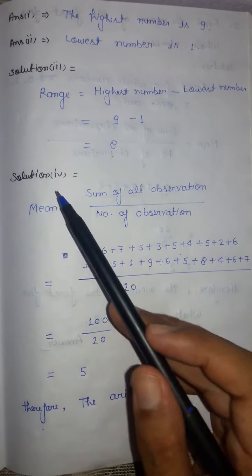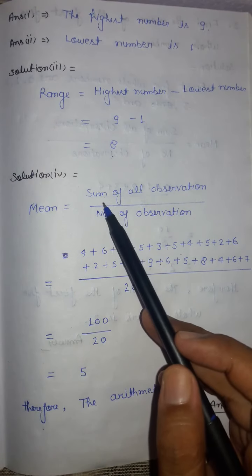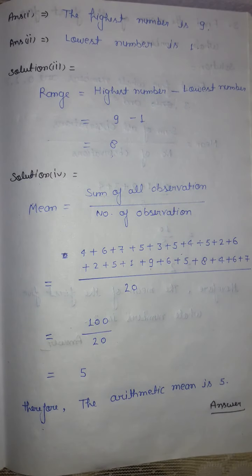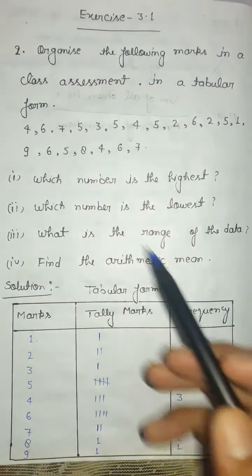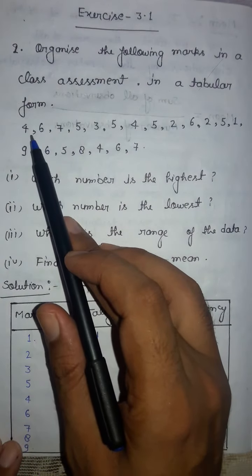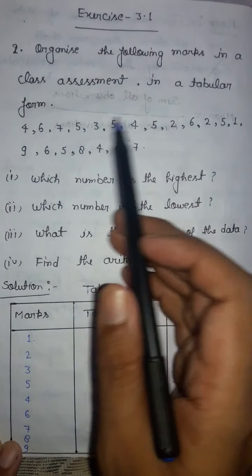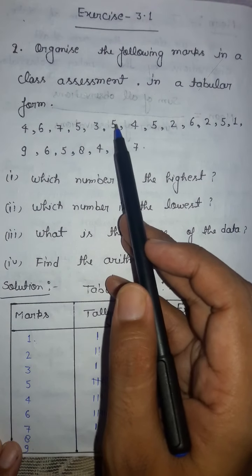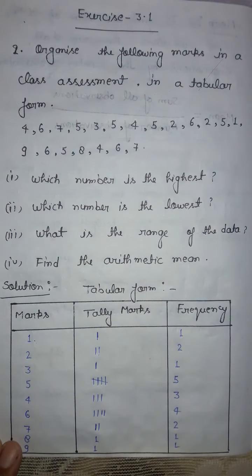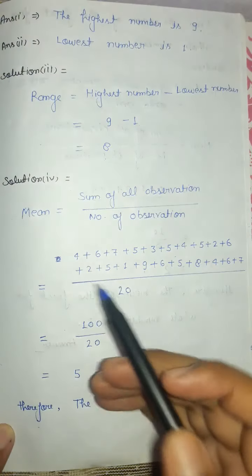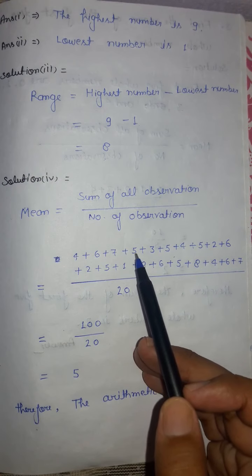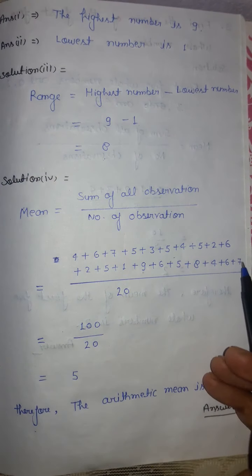Now we had to find in our fourth one, the mean. So you know that mean is equal to the sum of all observations upon the number of observations. So we will add all the observations which are given here. You can check that these are all observations. We have to add all. So we'll write 4 plus 6 plus 7 plus 5 plus 3 plus 5 plus 4 and so on up to the 7. So you can see that we have written in this form, 4 plus 6 plus 7 which I had shown there, plus 5 plus 3 plus 5 up to the 7.